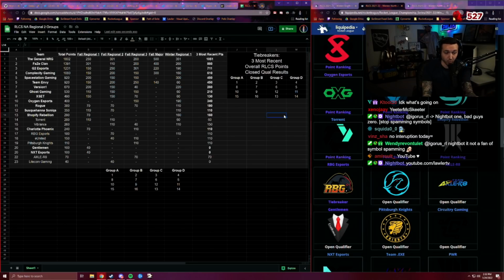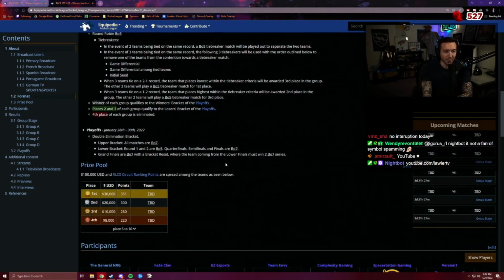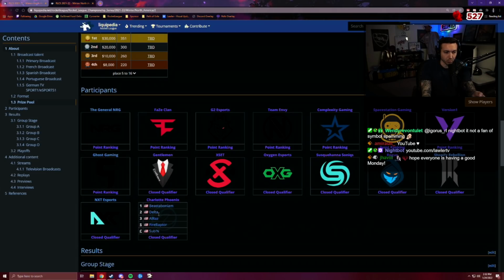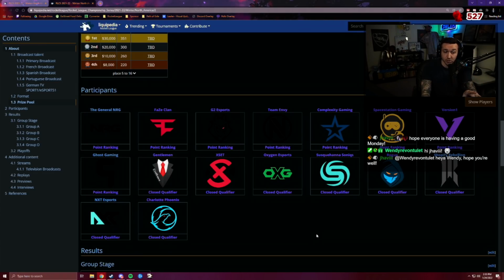How you perform determines where they go. A couple things to pay attention to as we full screen this. In the main event, the top 8 performing teams, Energy to Ghost Gaming, 1, 2, 3, 4, 5, 6, 7, 8, were the teams that finished top 8 last regional. They automatically get put in. These other teams come from a closed qualifier. Some pretty exciting things about the closed qualifier: Charlotte Phoenix and RBG played a tiebreaker to determine who automatically got into the closed qualifier and who had to play through open qualifiers. RBG won that tiebreaker. Charlotte Phoenix came in through the open qualifier and then actually qualified in the closed qualifier, while RBG did not, which is pretty insane.